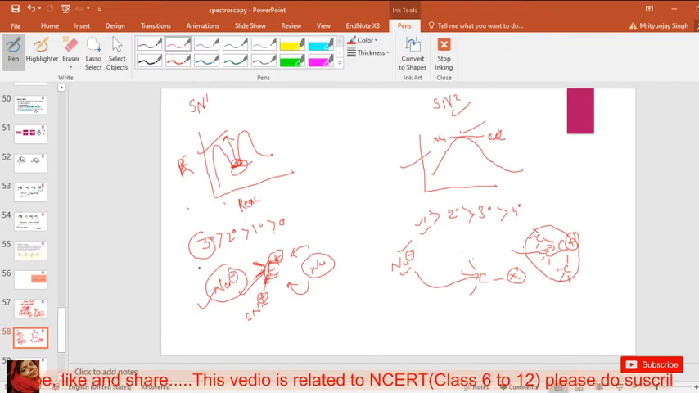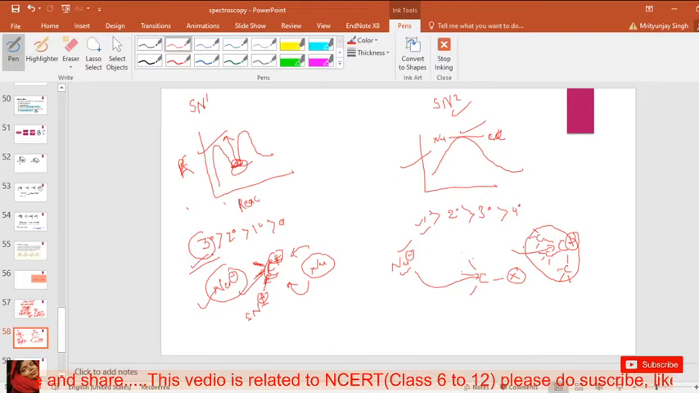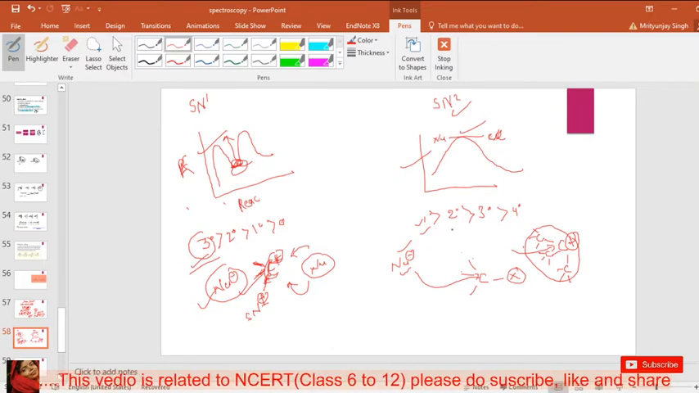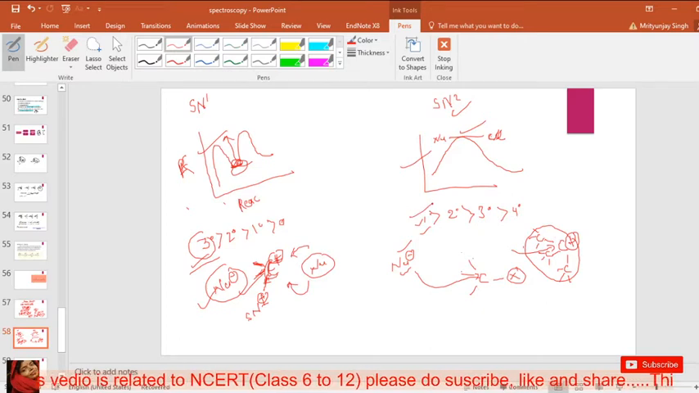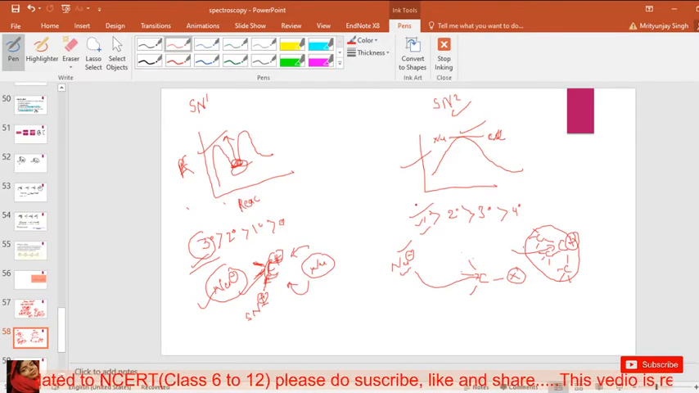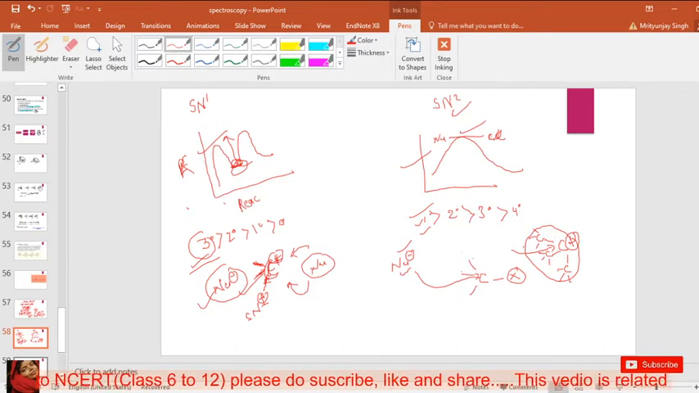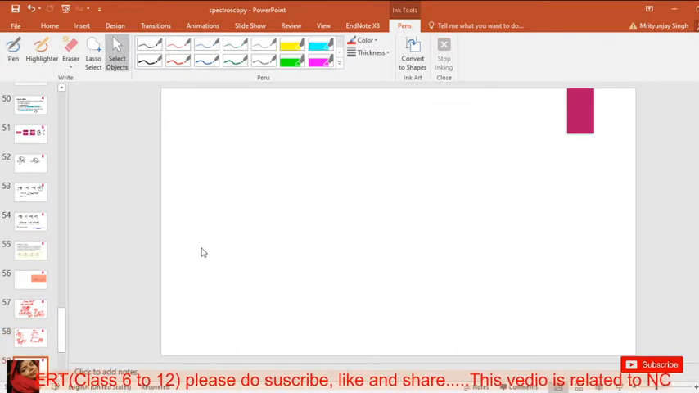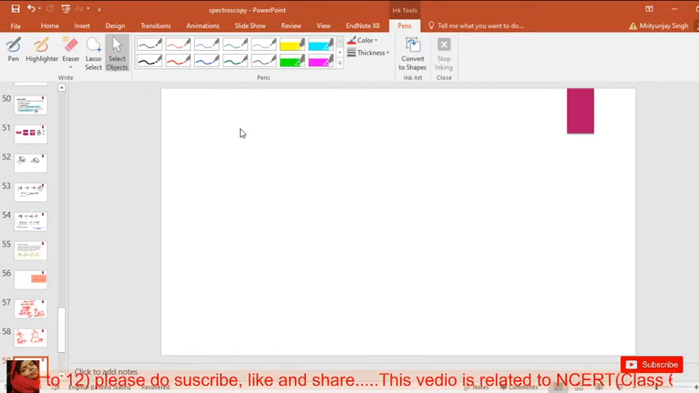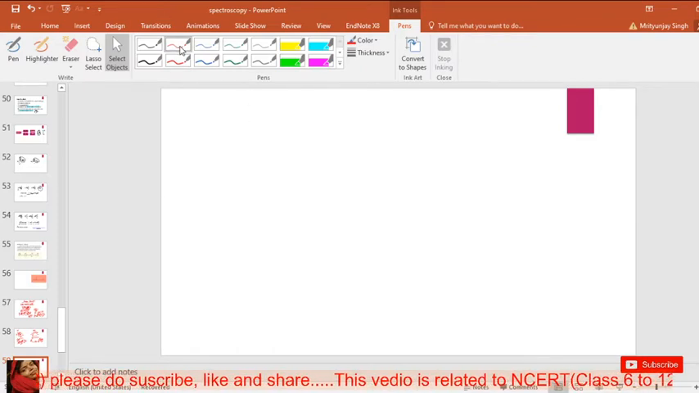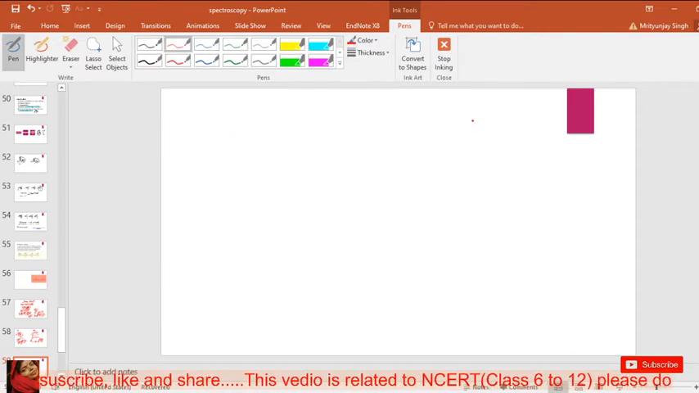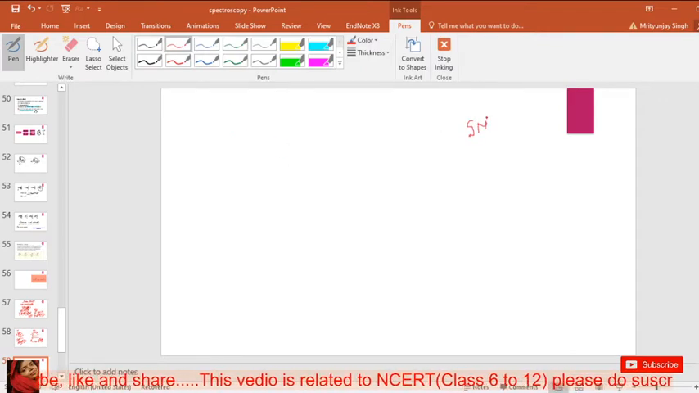Okay, so a 3 degree carbocation is good for the SN1 reaction, and a 1 degree carbocation is good for the SN2 reaction. So this is the next difference between SN1 and SN2 reaction. Another difference is that the SN1 reaction is affected by the solvent effect, and the SN2 reaction is not affected by the solvent effect.